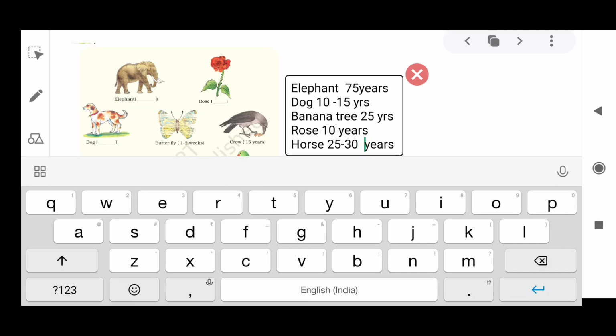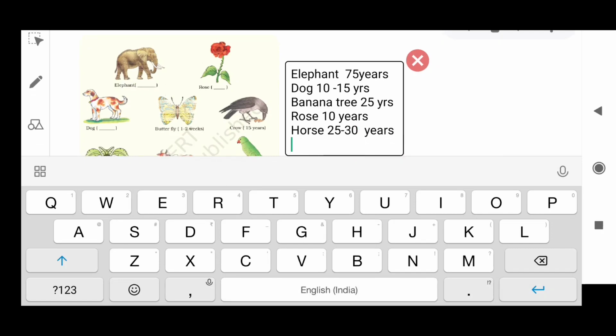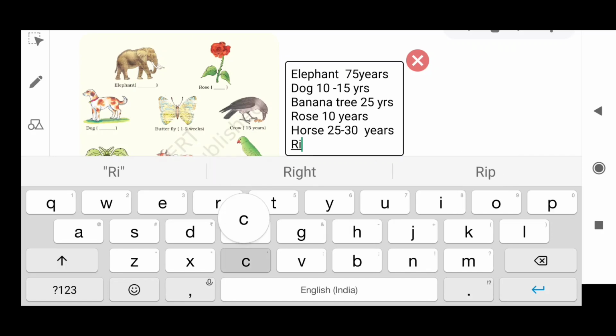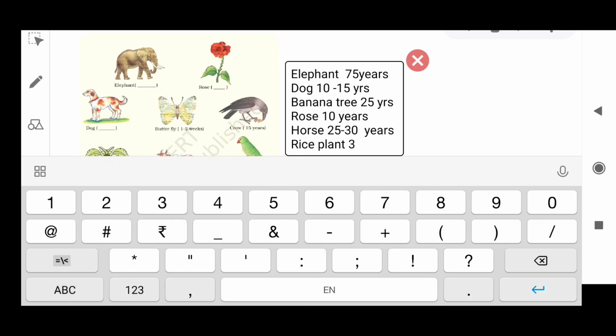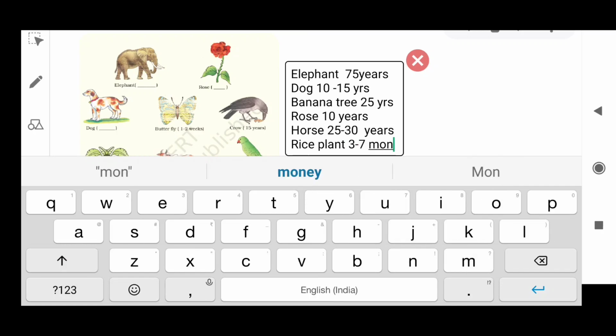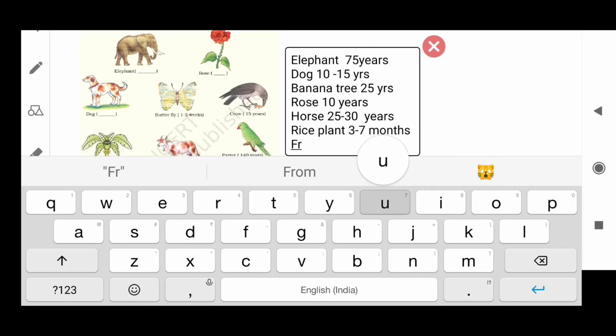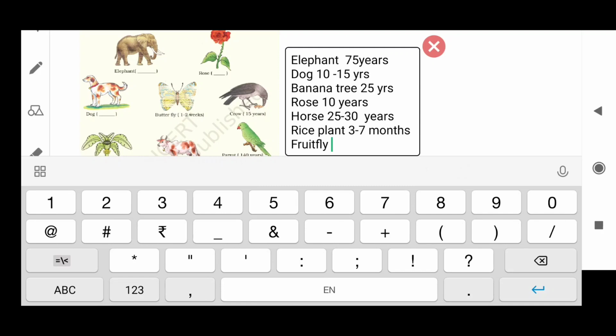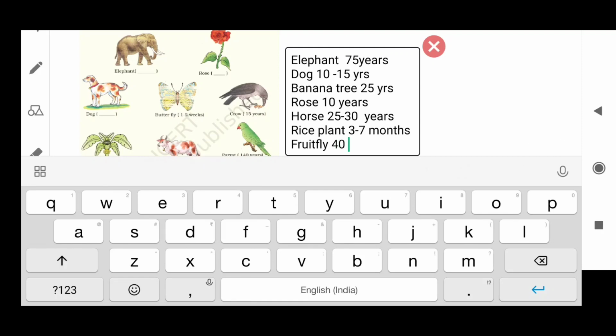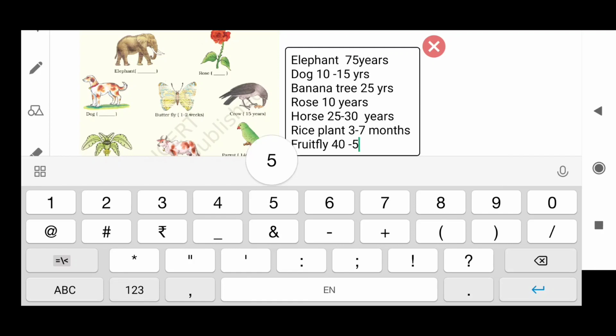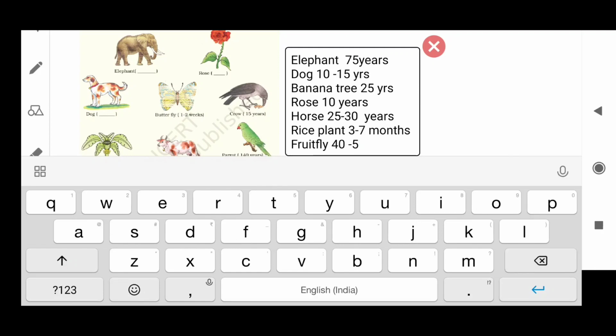Next you can see the lifespan of a rice plant. The lifespan of a rice plant is 3 to 7 months, depending on the species. The variety of the species determines how long the rice plants will survive. Nowadays, with a biotechnological approach, the lifespan of the plants is made much shorter, whereas earlier, a minimum of 6 to 7 months was required for rice plants to grow.